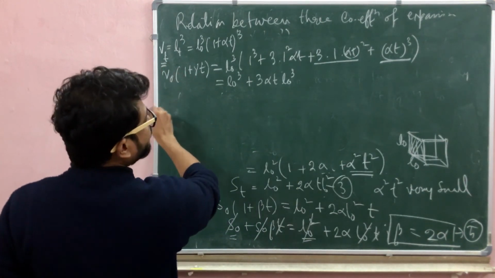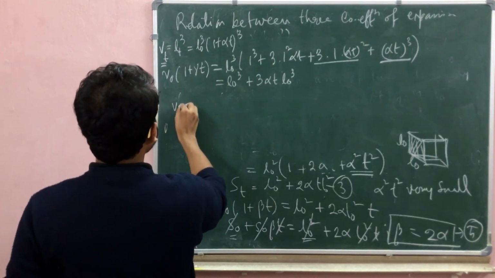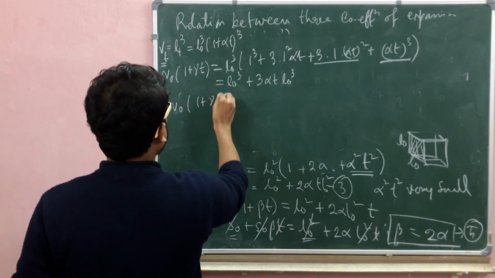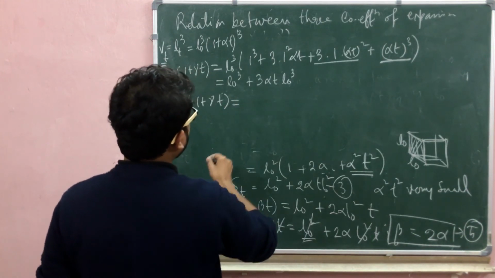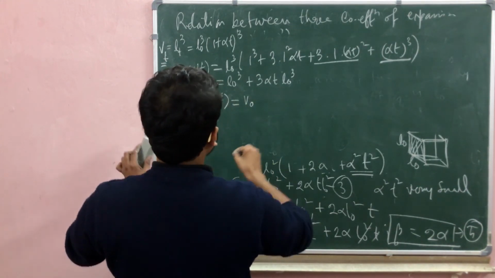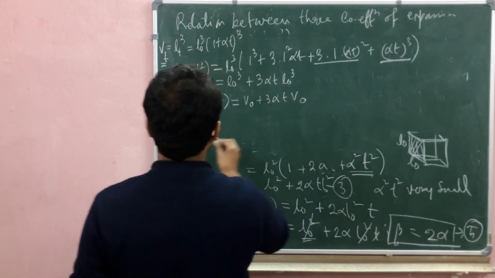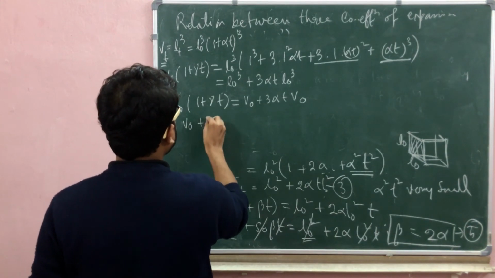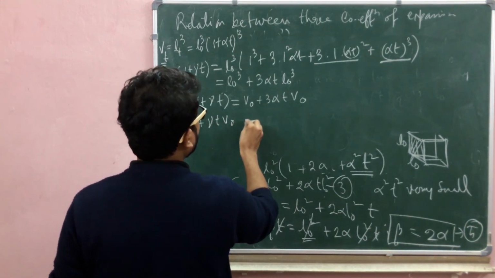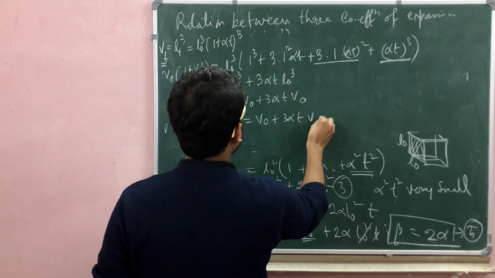Okay, now V0 times (1 plus gamma T) equals V0 plus 3 alpha T V0. So V0 plus gamma T V0 equals V0 plus 3 alpha T V0.